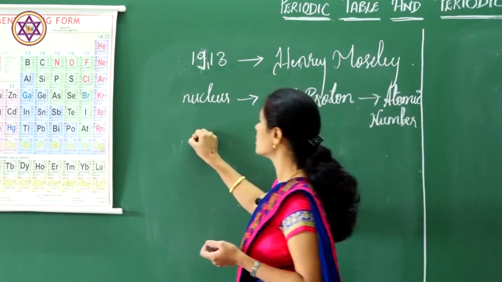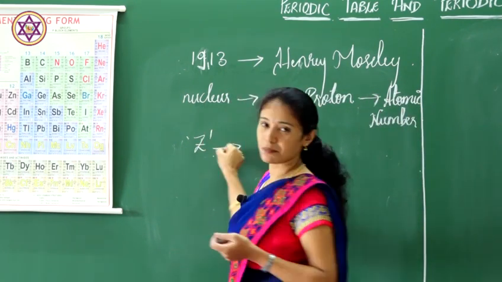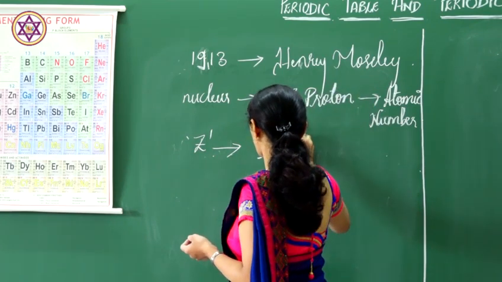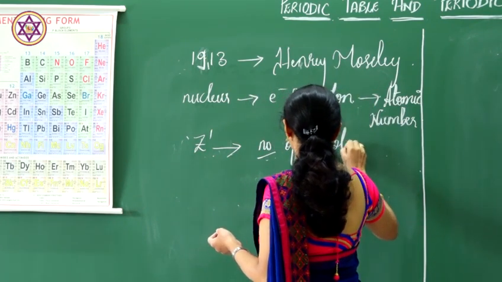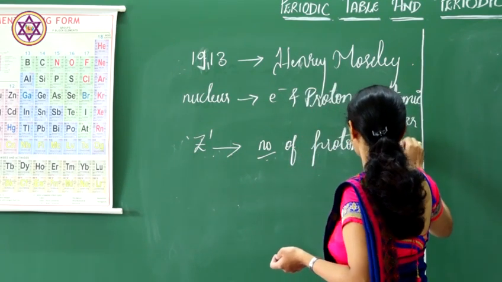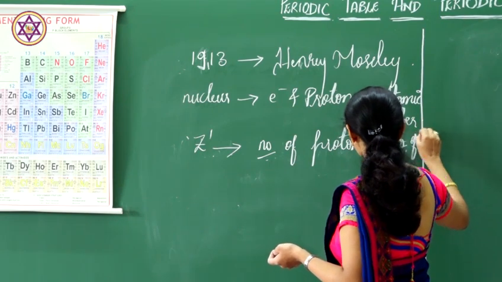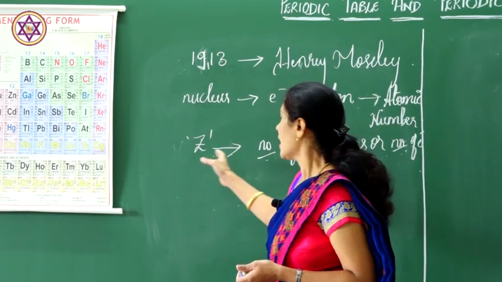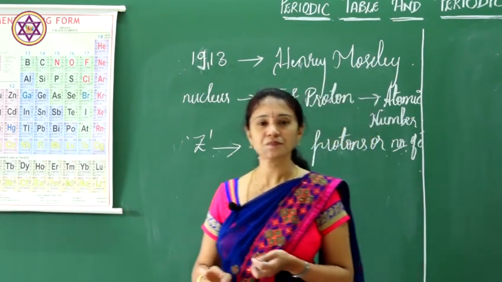We use the symbol Z for atomic number. Atomic number means the number of protons present in an atom, or the number of electrons. The number of protons or the number of electrons is nothing but the atomic number.